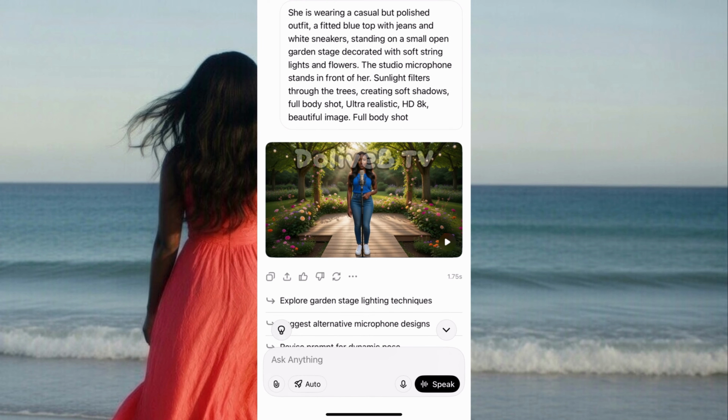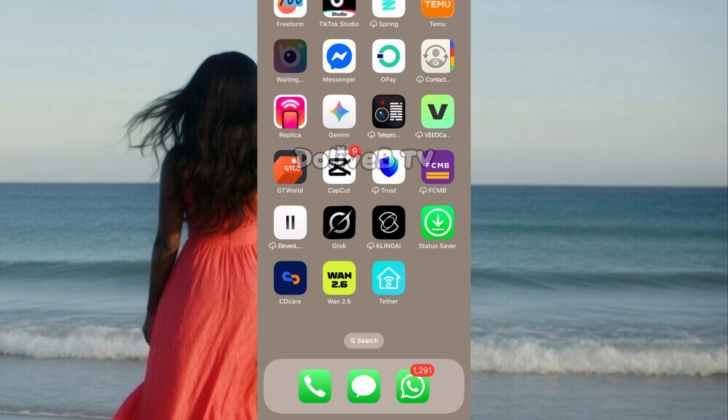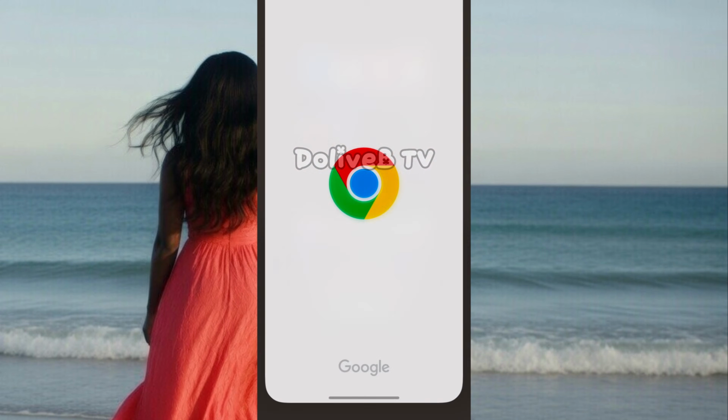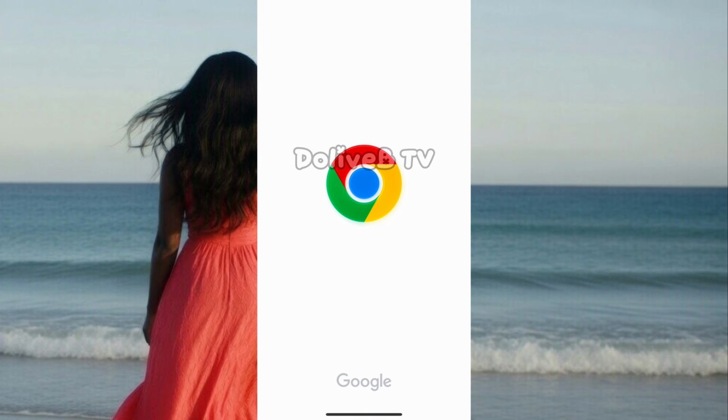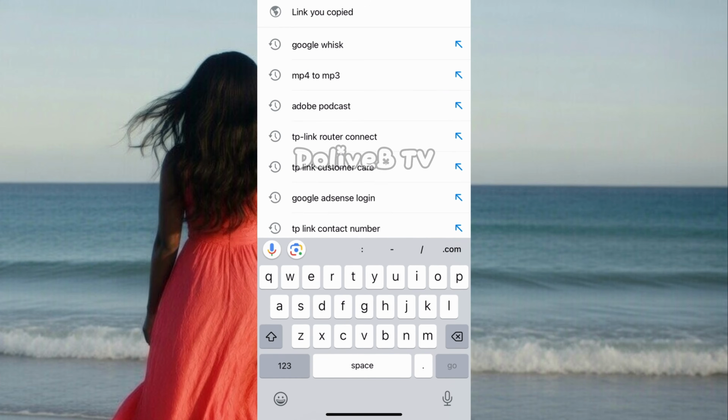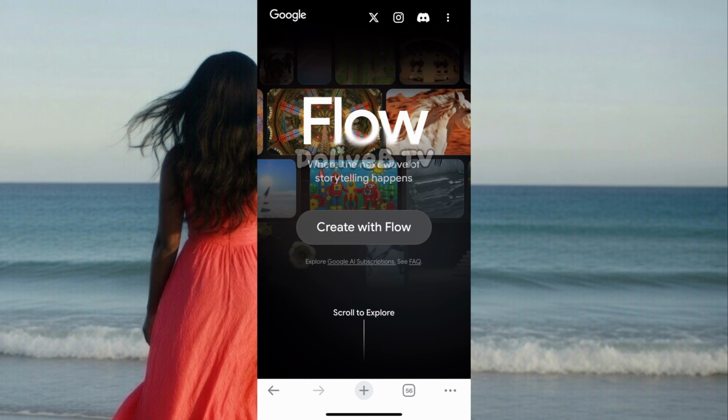After getting the images, the next step is for us to animate. And to animate, we're going to be using Google Flow. So just head over to your browser. I'm using Google Chrome, and then we'll go to Google Flow. Click Create with Flow.